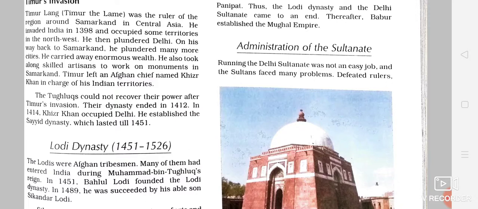Timur left an Afghan chief named Khizr Khan in charge of all the Indian territories, just like Muhammad Ghori. Before leaving India, Timur gave the charge to Khizr Khan, and Khizr Khan established the fourth dynasty, the Sayyid dynasty, which lasted till 1451.